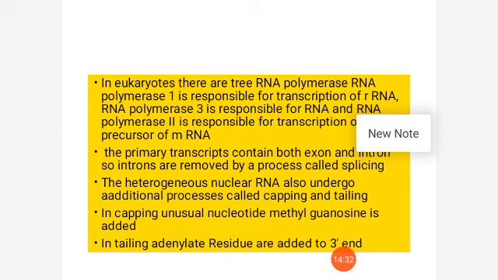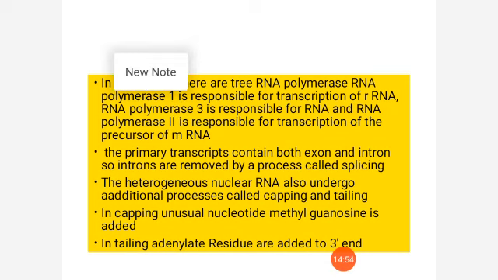Next, in eukaryotes also there are three types of RNA molecules. They are rRNA, tRNA and mRNA. You can see that RNA polymerase 1 is responsible for the transcription of rRNA.